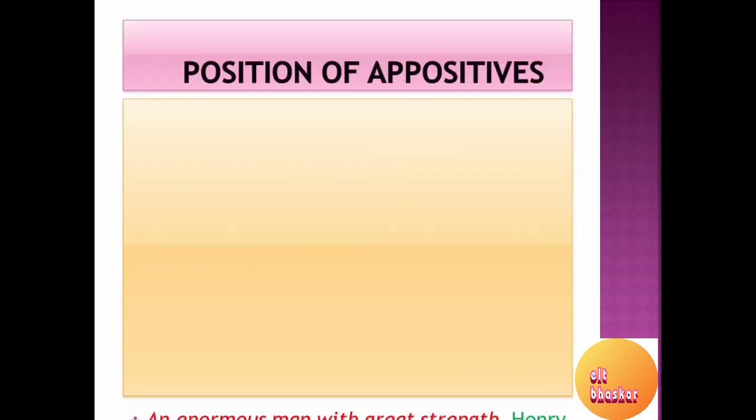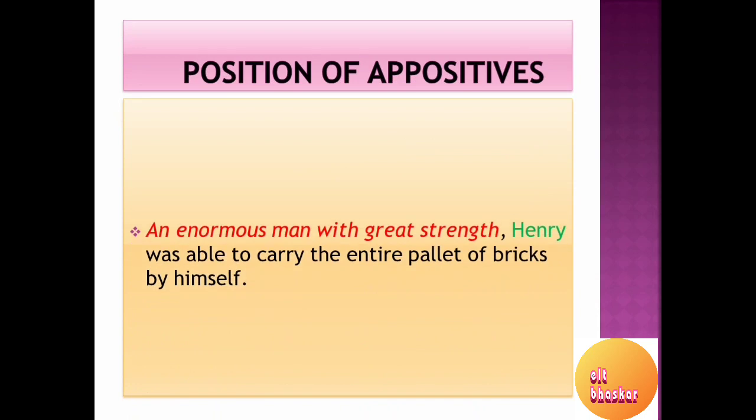So in the previous sentence we find the appositive in the middle of the sentence. Now here we find the appositive, an enormous man with great strength, in the beginning of the sentence. So an appositive can also have its place in the beginning of the sentence.